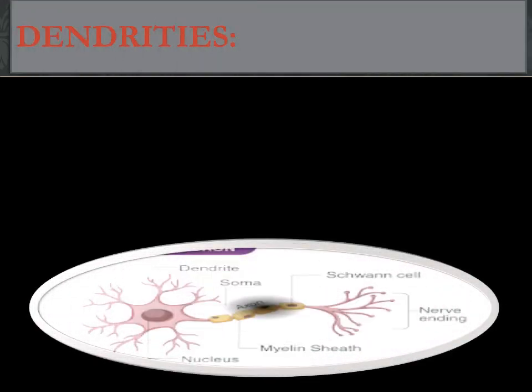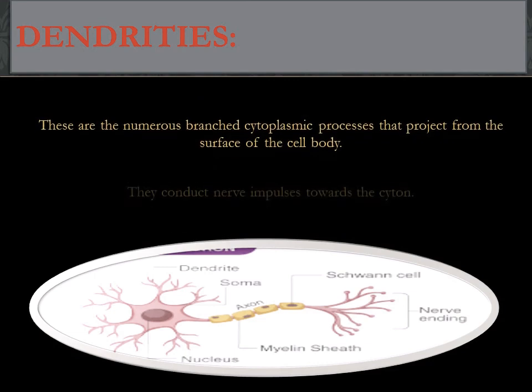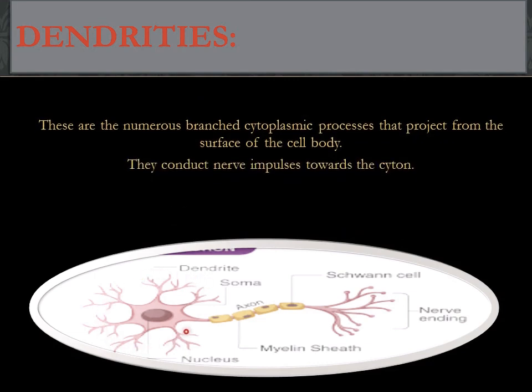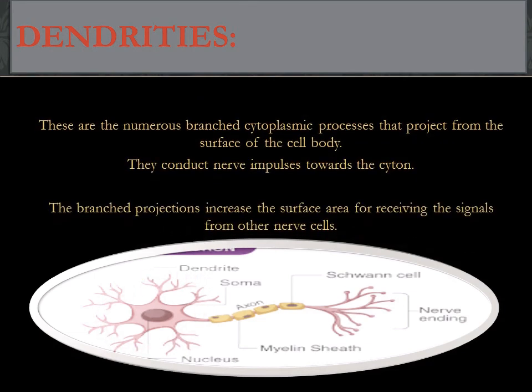Next, dendrites. The branches which are arising from the cyton are called dendrites. The dendrites will conduct electric impulses towards the cyton, and the branching projections also increase the surface area for receiving the signals. This means as the number of branches increases, the amount of electric impulses received from the other cells also increases.